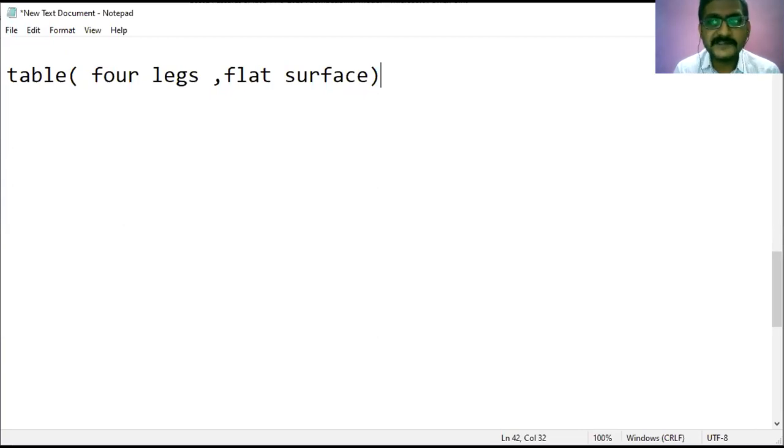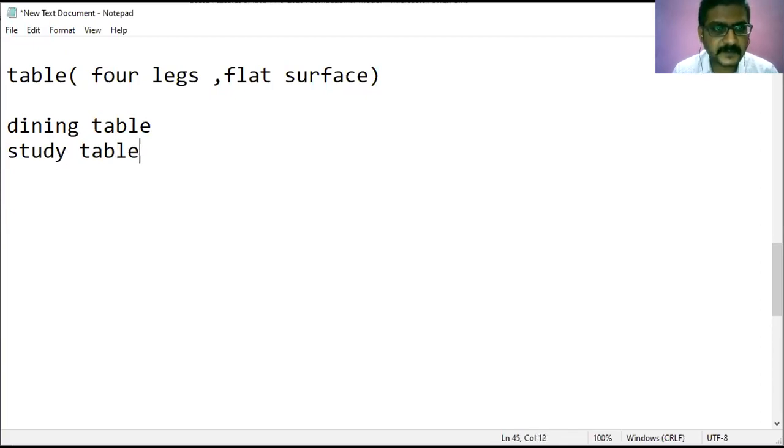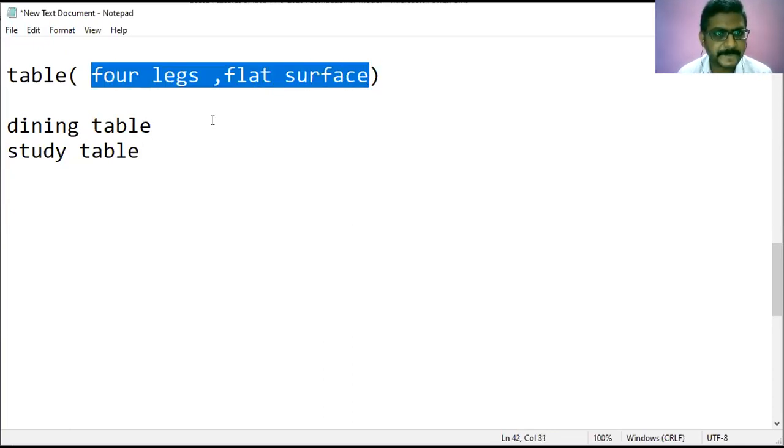So they are not physically available right now, until we make a table called a dining table or some kind of a study table. It uses the basic properties like 4 legs and a flat surface.